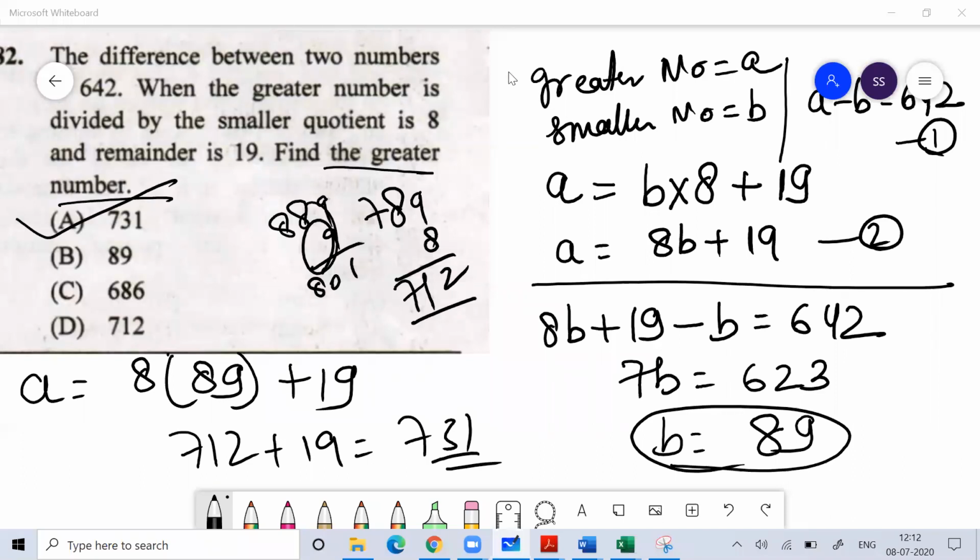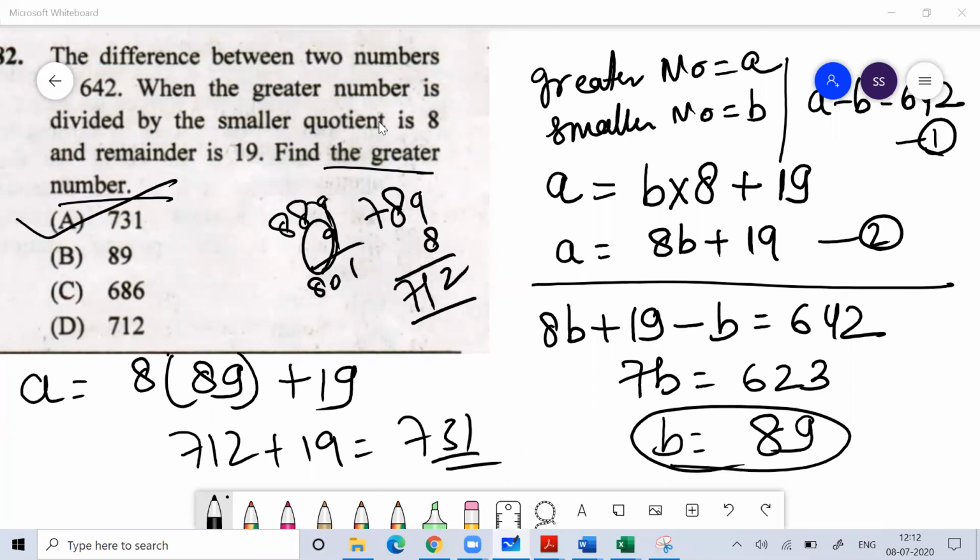Acha. So, Atika wants me to explain one more time. So let me explain one more time. See, there's a formula: dividend is equal to divisor into quotient plus remainder.